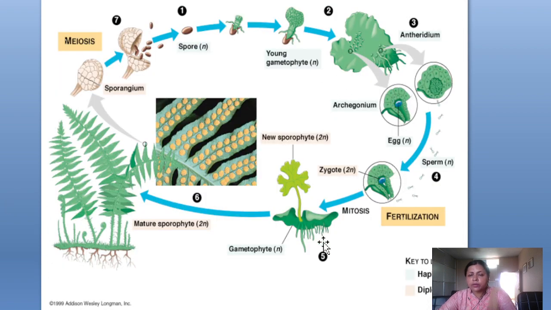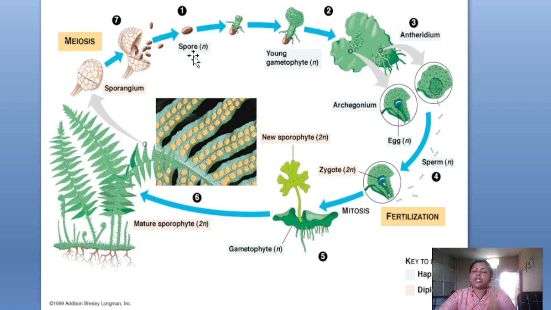You can see its life cycle clearly in this slide. It is the mature sporophytic plant, which is 2n in chromosome number. When the sporangium develops the spores, the spore mother cells undergo meiosis and form haploid spores.